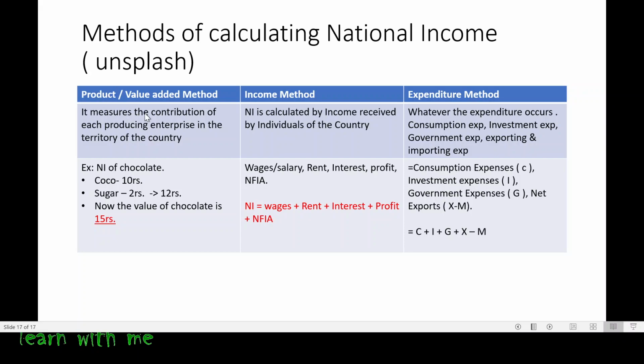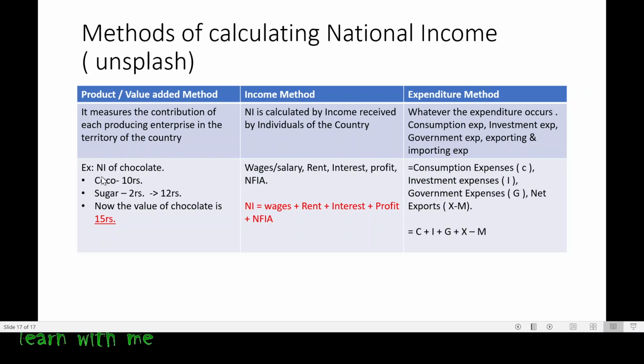It measures the contribution of each producing enterprise in the territory of the country. So inside the country, whatever the production happens, whatever value has been contributed will be measured in the product value method. Let me take an example. Now I am going to calculate the national income of chocolate.